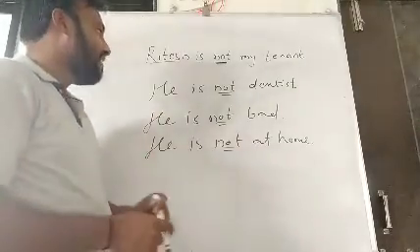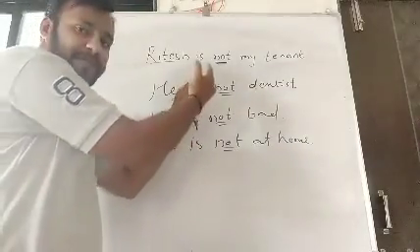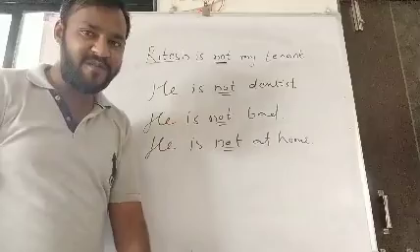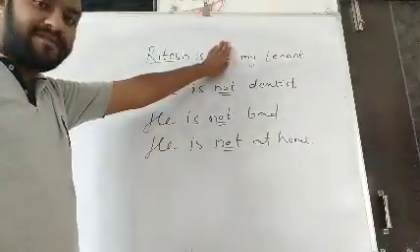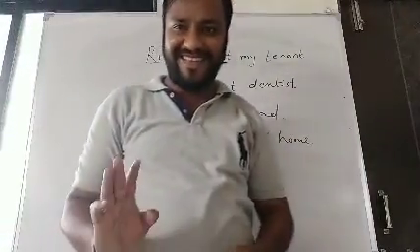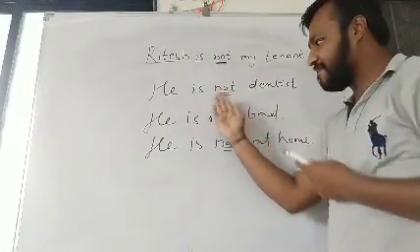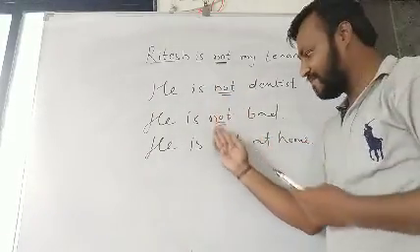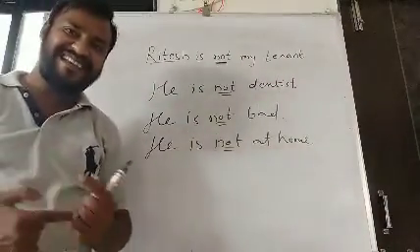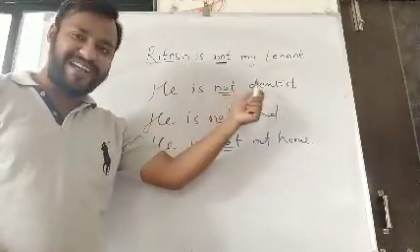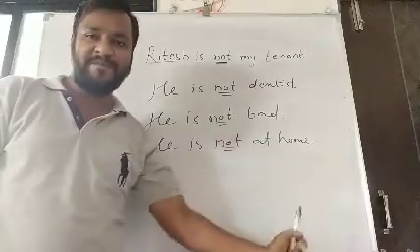Is this clear? Then if we remove this negative, means if we remove this not, it will become positive. How? See, Rohit is my tenant. Is this clear? Remove this, he is dentist. He is bad. He is at home. And if we add not, it becomes negative. Rohit is not my tenant. He is not dentist. He is not bad. He is not at home.